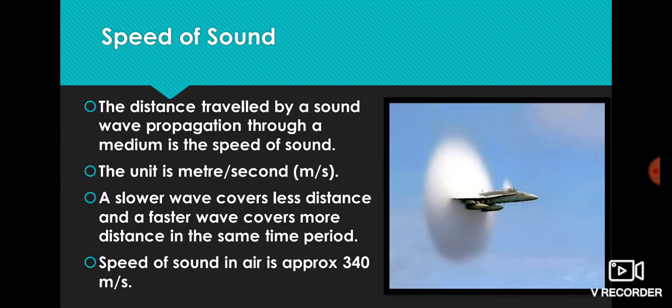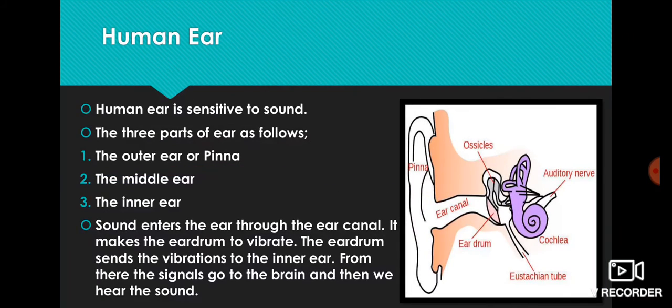Now moving on, speed of sound. The distance travelled by a sound wave propagating through a medium is the speed of sound. A slower wave covers less distance and a faster wave covers more distance in the same time period. The speed of sound in air is approximately 340 meters per second.